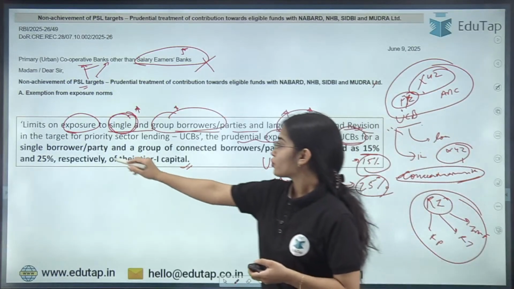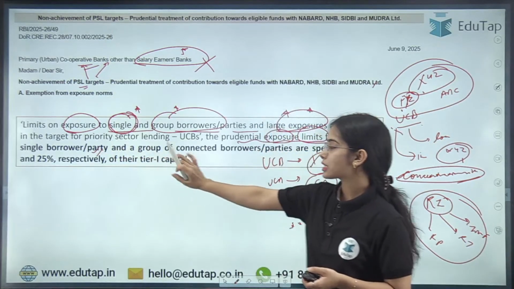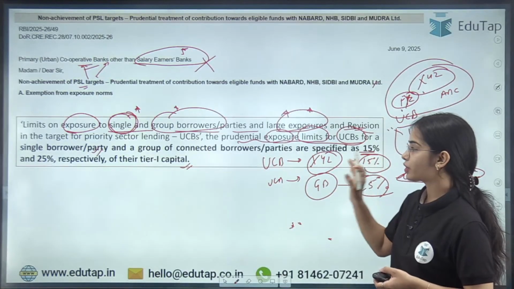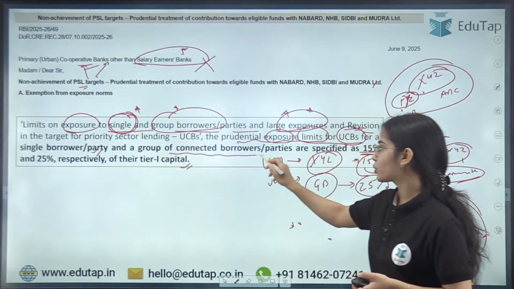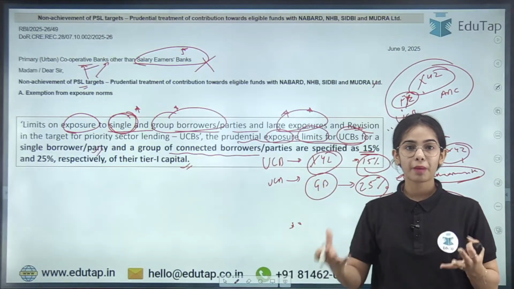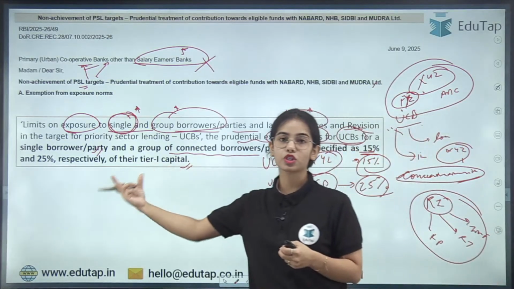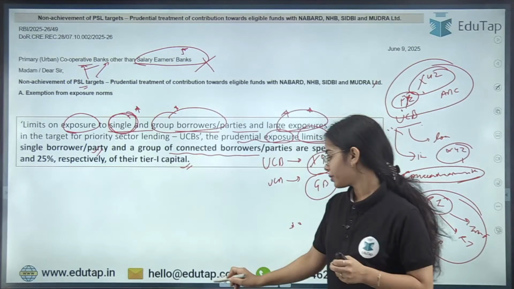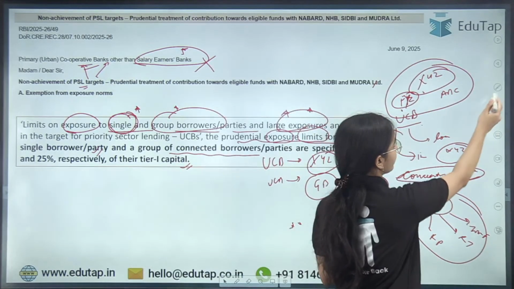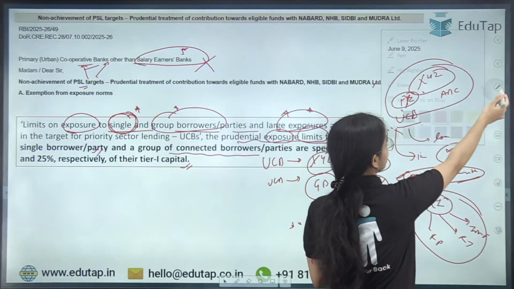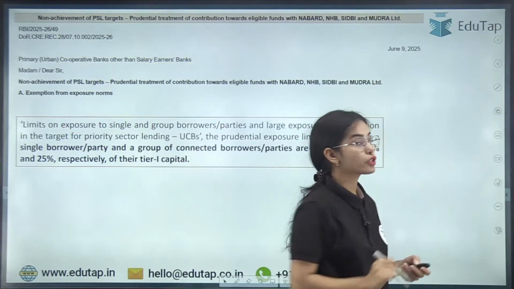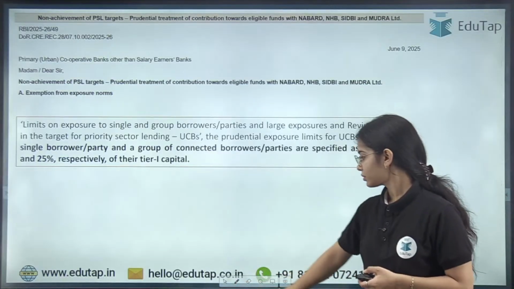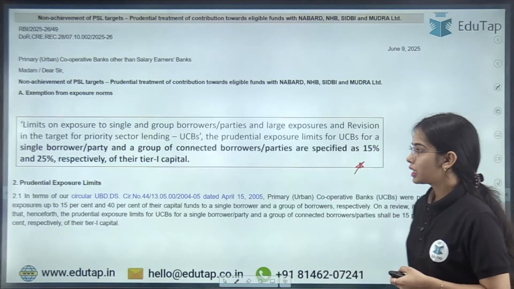So for the single borrower or single entity or single party, the limit is 15% of the tier 1 capital. For the group of connected borrowers or connected parties, the limit is 25% of tier 1 capital. So this is the limit on the large exposure. Is there any confusion here? So this is the idea.